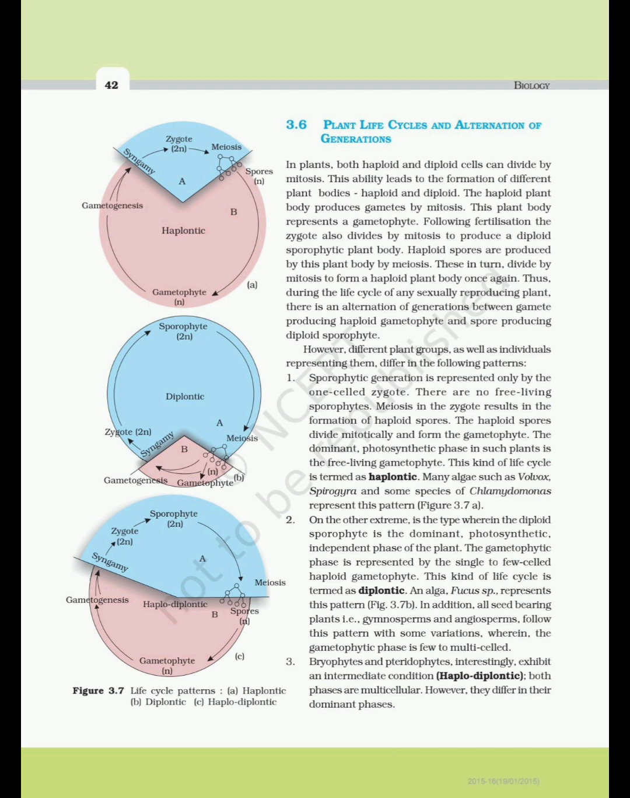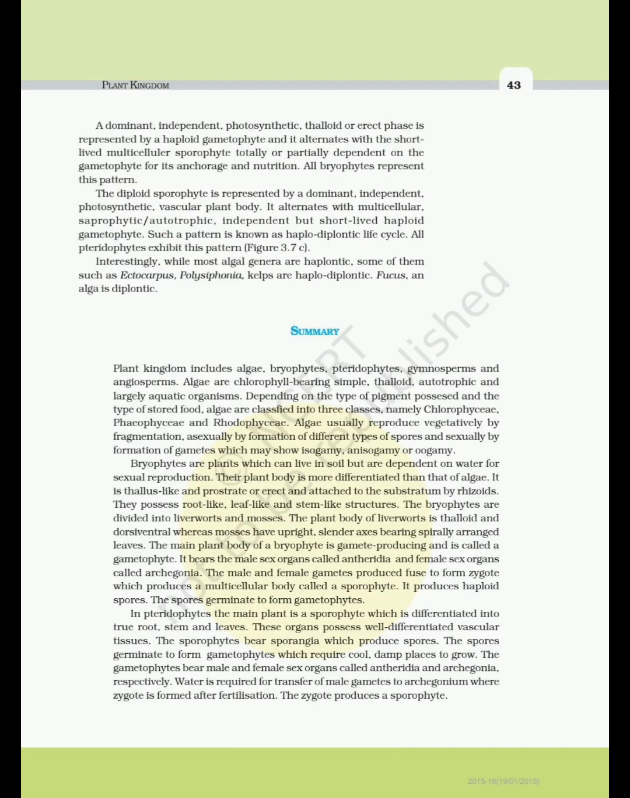3. Bryophytes and pteridophytes, interestingly, exhibit an intermediate condition, haplodiplontic. Both phases are multicellular. However, they differ in their dominant phases. Figure 3.7 Life cycle patterns. A. Haplontic. B. Diplontic. C. Haplodiplontic. A dominant, independent, photosynthetic, thalloid or erect phase is represented by a haploid gametophyte and it alternates with the short-lived multicellular sporophyte totally or partially dependent on the gametophyte for its anchorage and nutrition. All bryophytes represent this pattern.